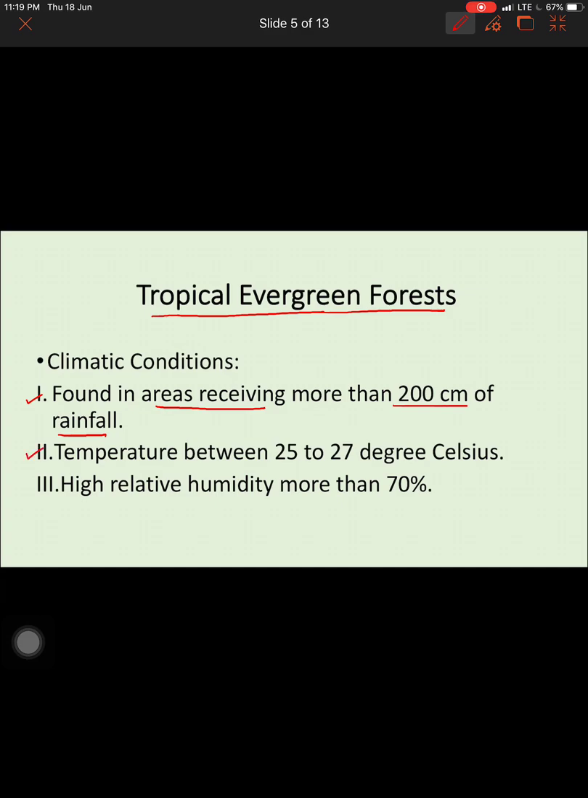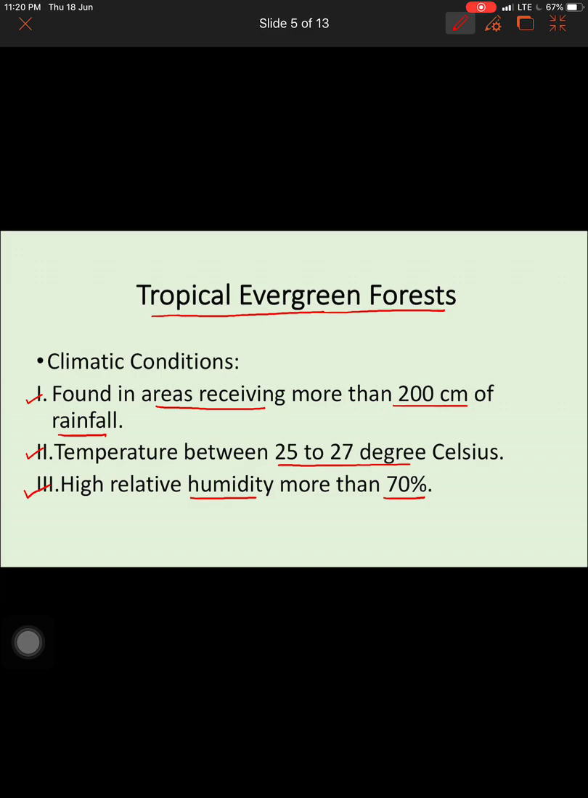Second, high temperature between 25 to 27 degrees Celsius. With the rainfall being high, temperature also is supposed to be high for growth of such forest. So it requires higher temperature and higher rainfall: temperature of 25 to 27 degrees, whereas rainfall is more than 200 centimeter. And the last important climatic condition that is required is humidity. The amount of moisture present should also be more than 70%, which is very much essential for the growth and survival of such forests. So evergreen forests require 3 very important climatic conditions.